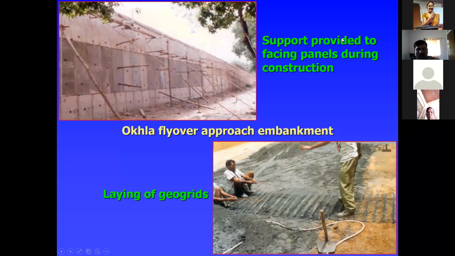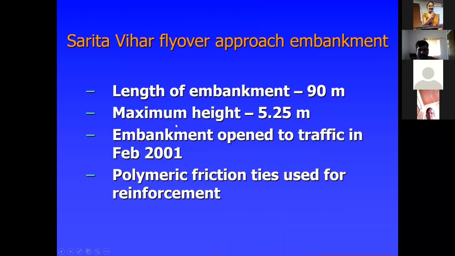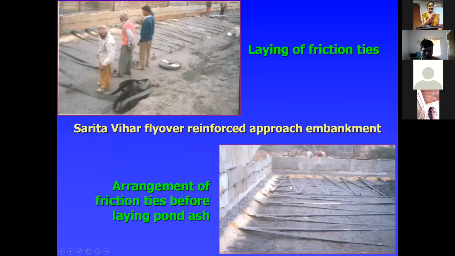See, on the Hanuman Setu flyover approach embankment, a geogrid reinforced approach embankment, the length of the embankment is 138.4 meters, height varied from 3.4 to 10 meters, open to traffic in the year 1997. And one more approach embankment is 90 meters long and 5.25 meters high. In the year 2001, it was opened to traffic. See, this is one of the friction ties used. This is the polymeric friction tie used for the construction. That is the typical sketch.